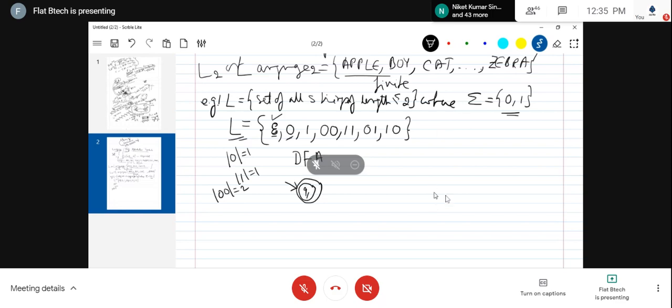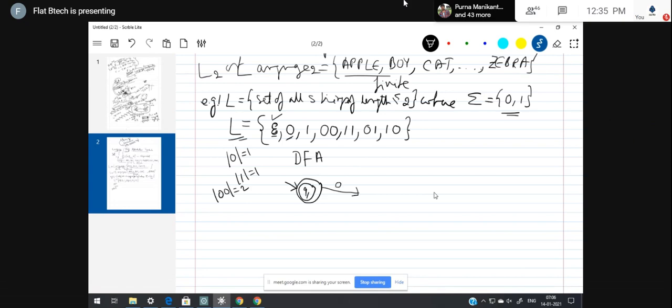So it will start from Q1 and then move on 0. When I say accept, it means the ending state should be the final state. Then only you can say that this machine is accepting 0.